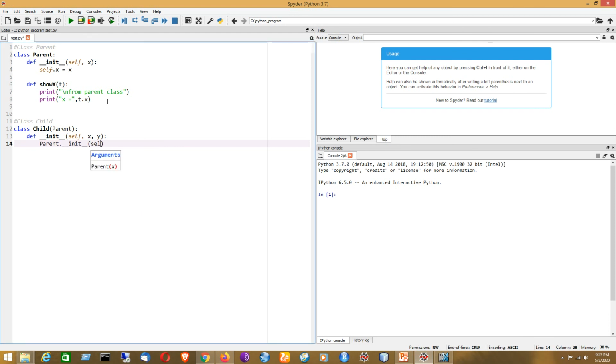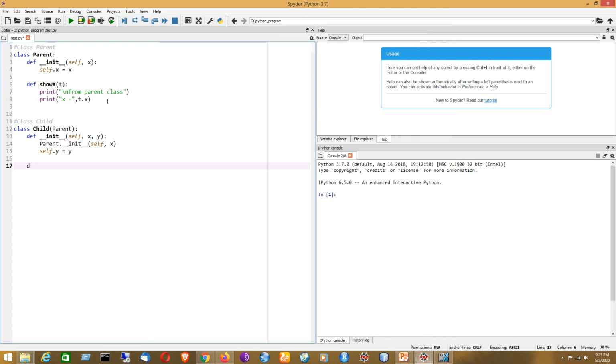So it will have self comma x. Now this will initialize the value of this variable y. So self dot y equal to y. Okay, so I have defined the child class constructor.